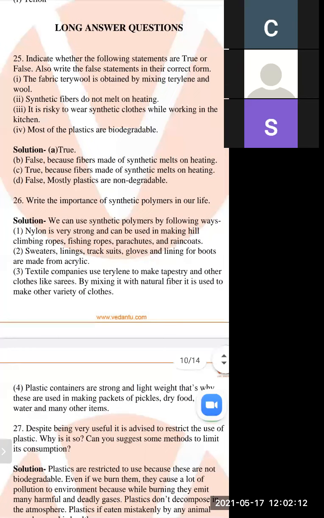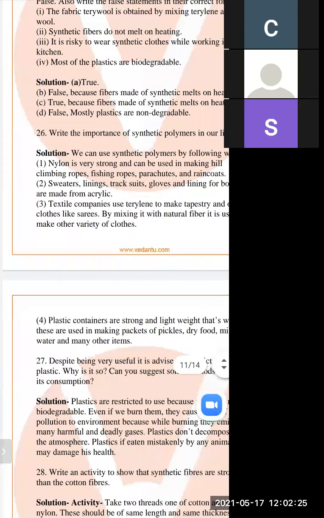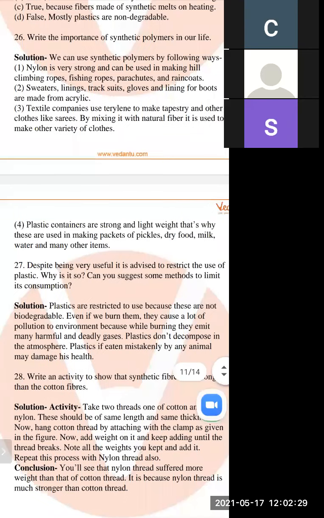In textile companies we use terylene. So there are very many uses of synthetic fibers in daily life. Plastic containers are very strong and lightweight.